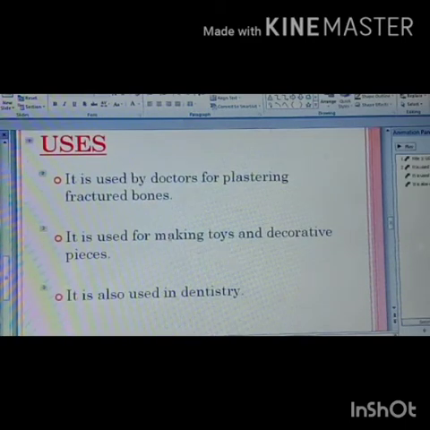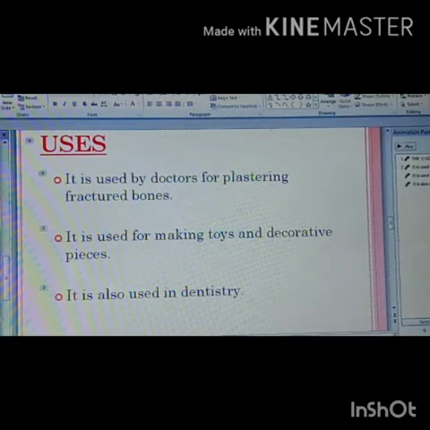Next is the uses of plaster of Paris. The first use of plaster of Paris is for producing molds for industries such as pottery, ceramics, etc. It is also used for setting fractured bones in the right position in the body. It is used for making statues, models and other decorative materials. Also used for increasing the smoothness of surfaces.